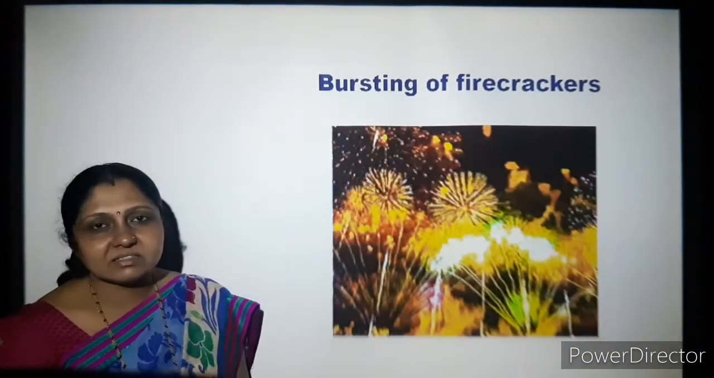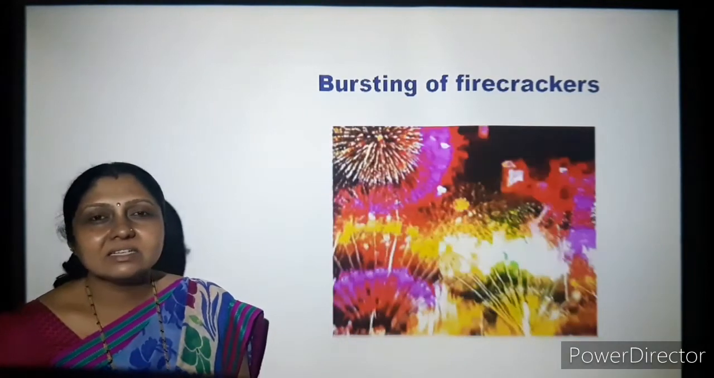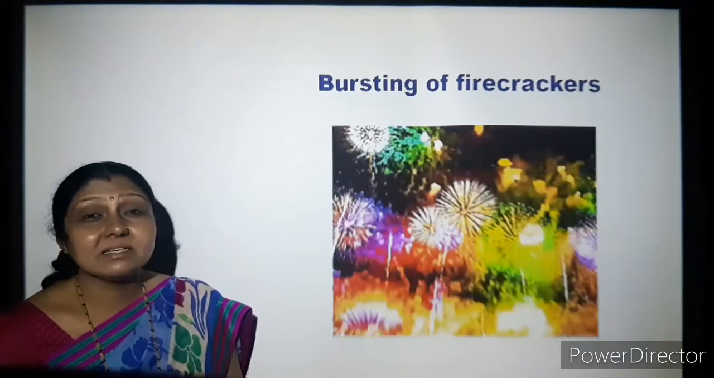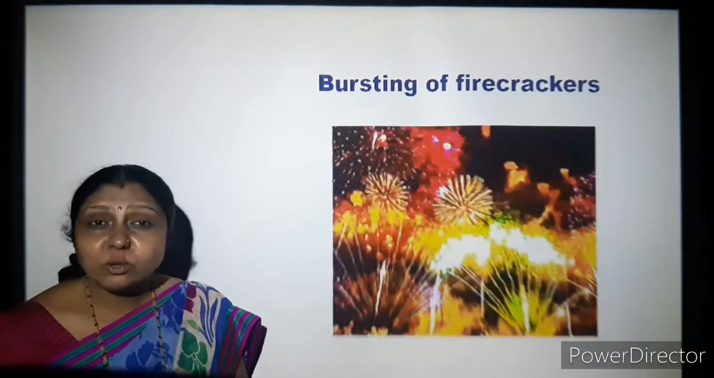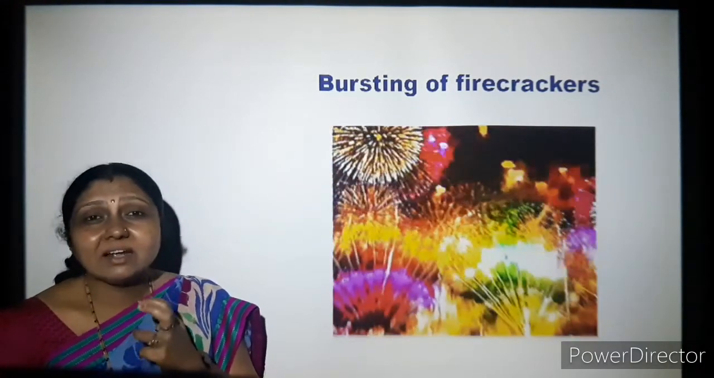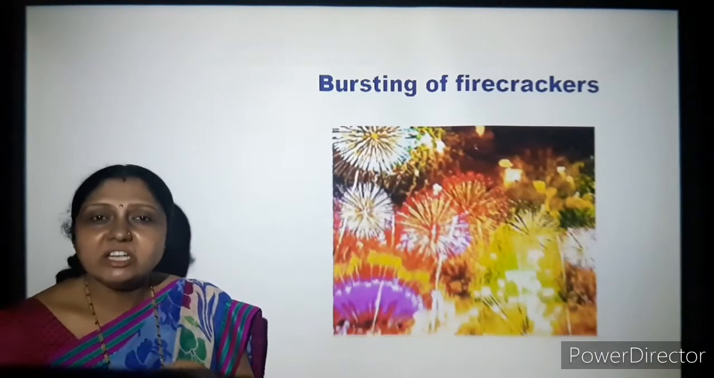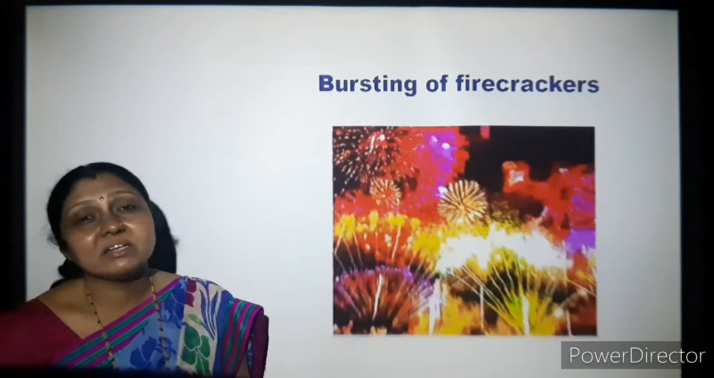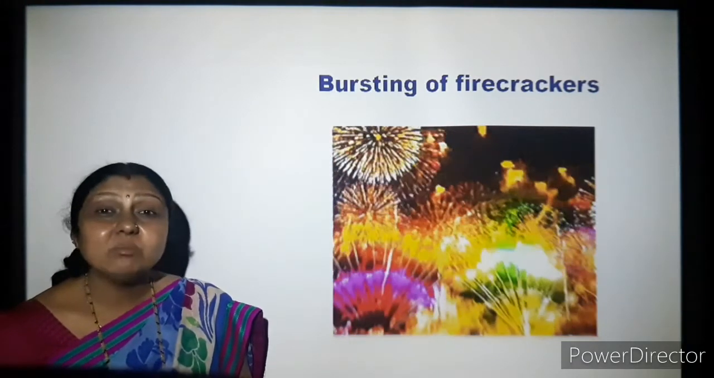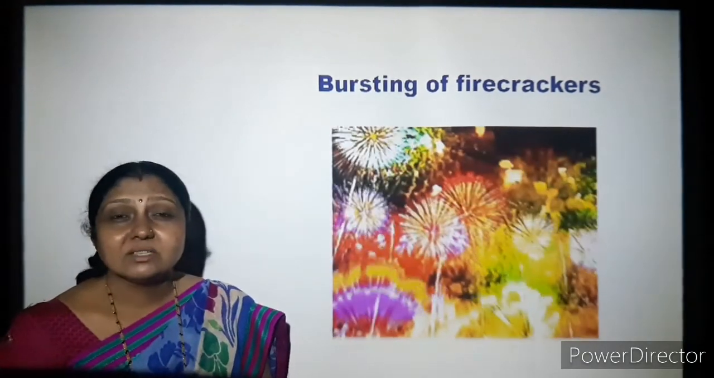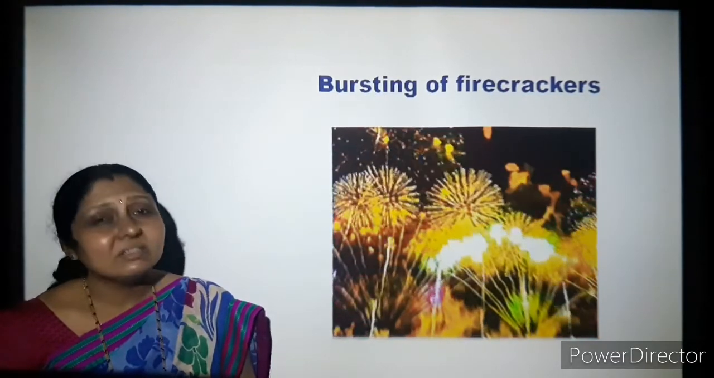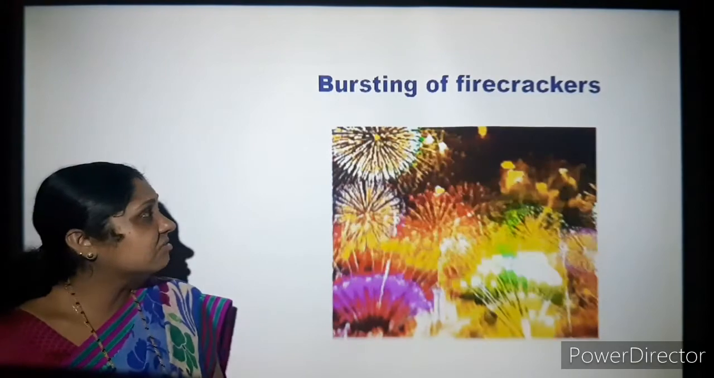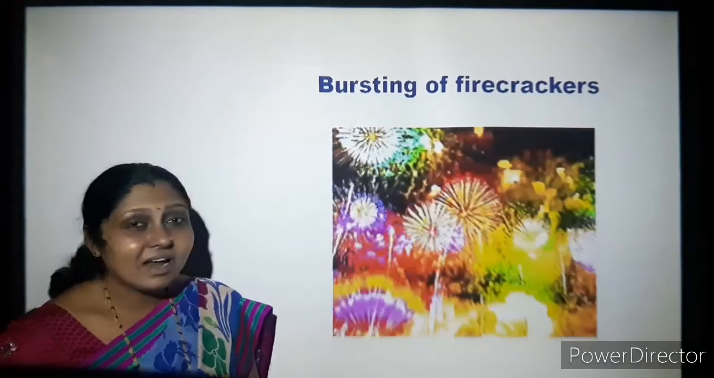Bursting of firecrackers. Nowadays you have crackers which have so much sound at such a high density that it disturbs not only your ears, you feel that disturbance within your body also. Some of the children get so disturbed that they start crying. The animals, especially the dogs, also get so disturbed. The cows, there are so many animals who get so much disturbed because of the bursting of crackers.